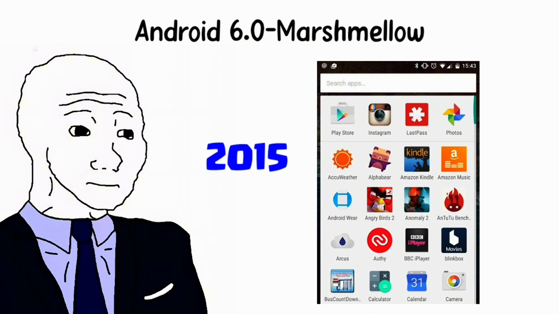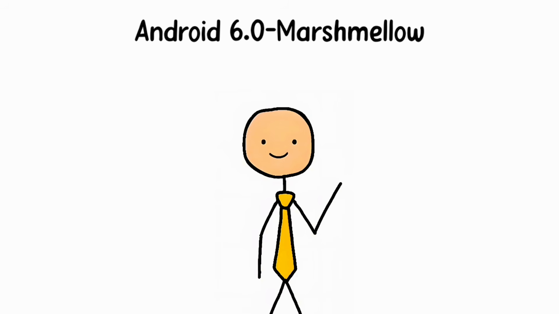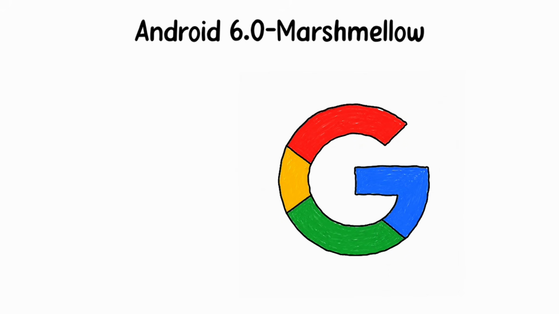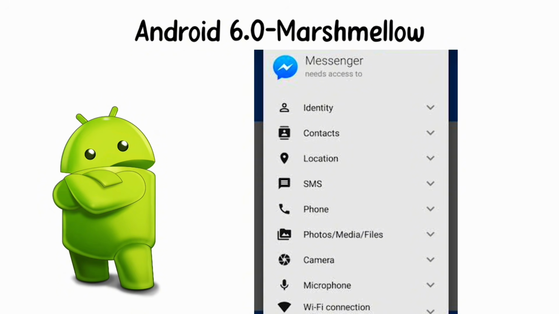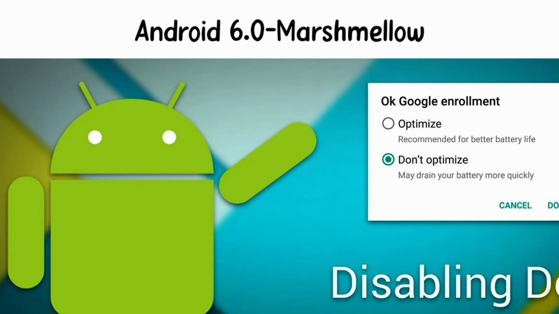Marshmallow launched in 2015, and on paper, it looked solid. Google introduced a new permission system where apps had to ask for your approval before accessing your camera, location, or contacts. That was a genuinely good idea.